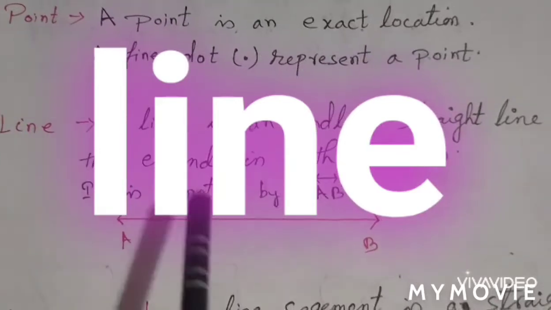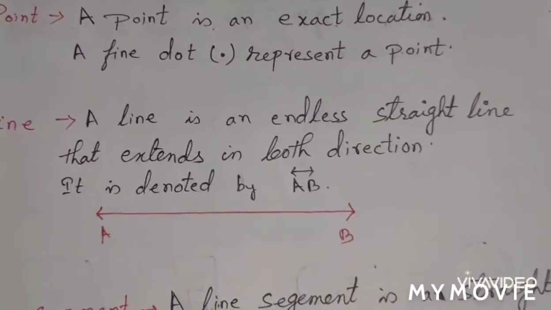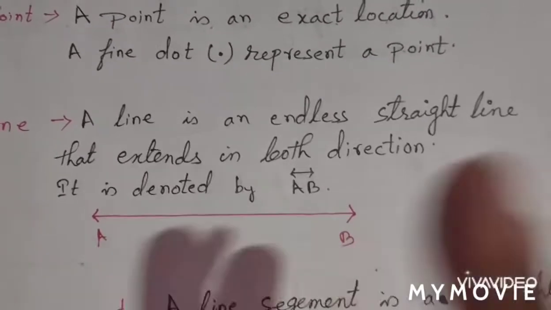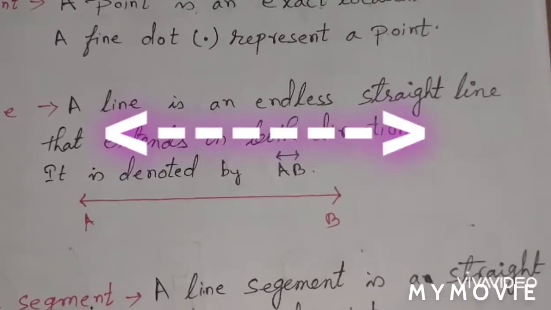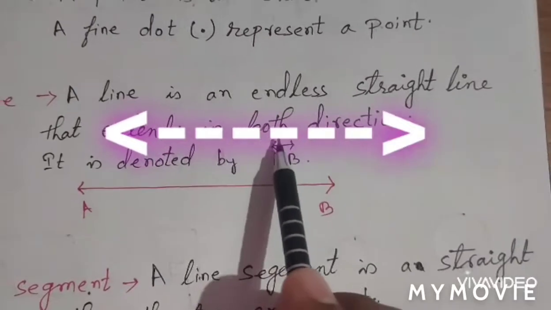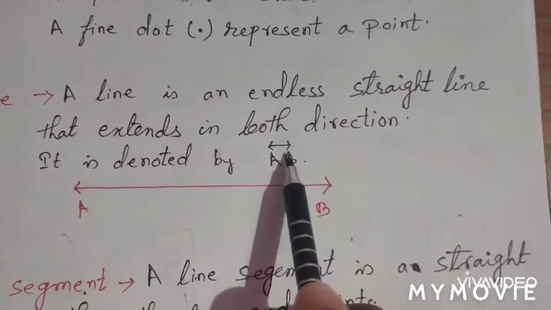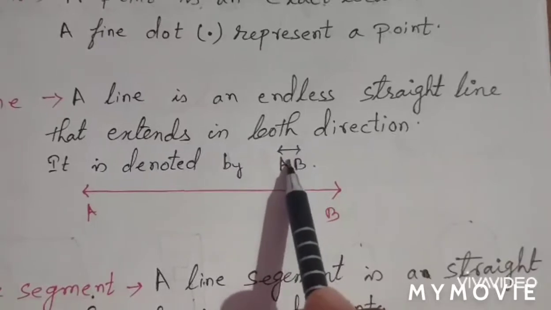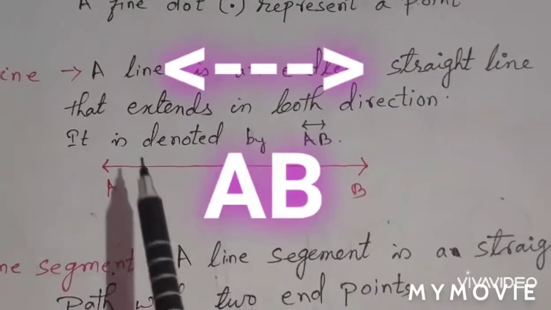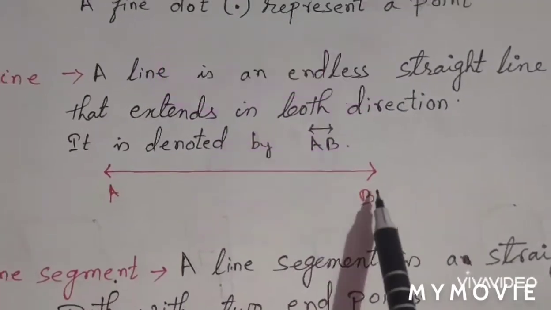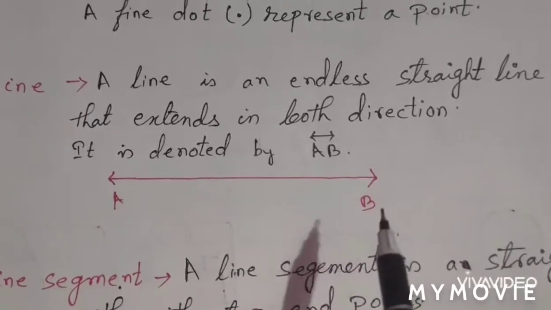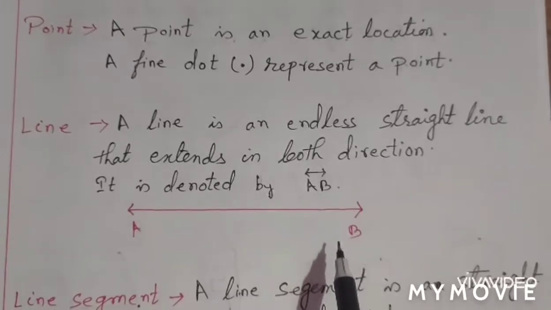Okay, our next is your line. What is a line? A line is an endless straight path that extends in both directions. Just see, it is represented by an arrow symbol. Just see, A, B, both sides. The arrow symbol is given, that means it doesn't end. If I draw a line this way with an arrow mark, this shows that it doesn't have any end point, which is a line.